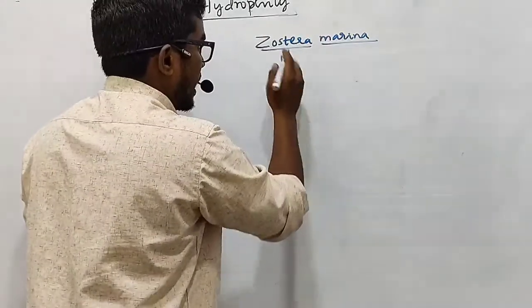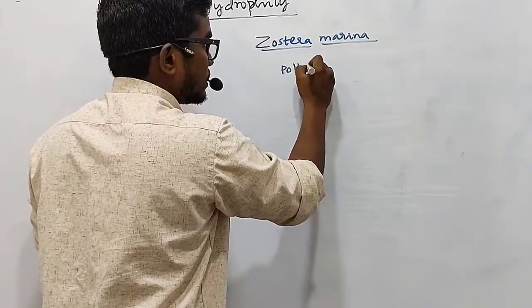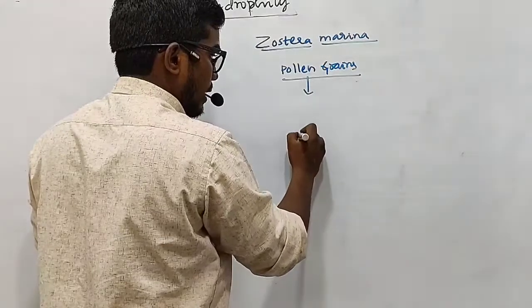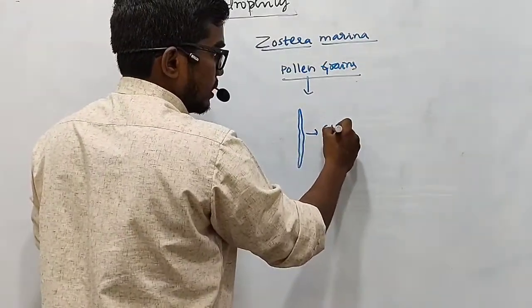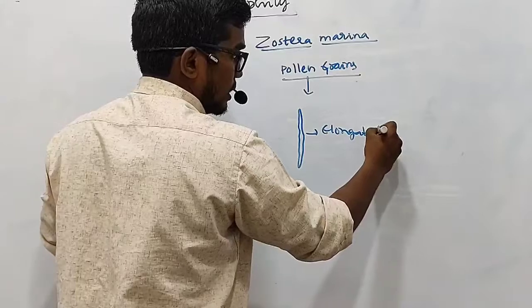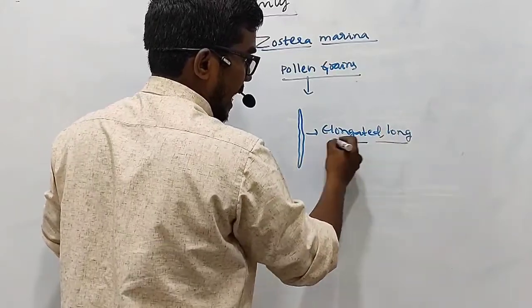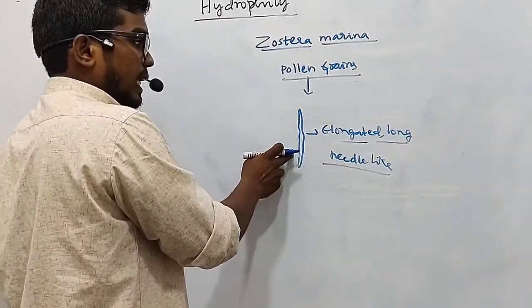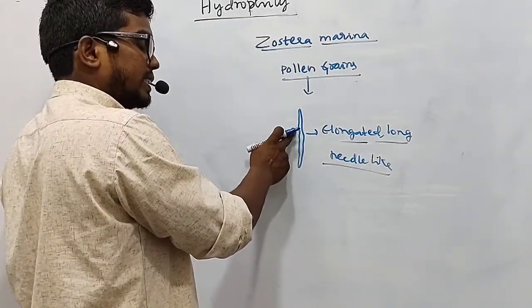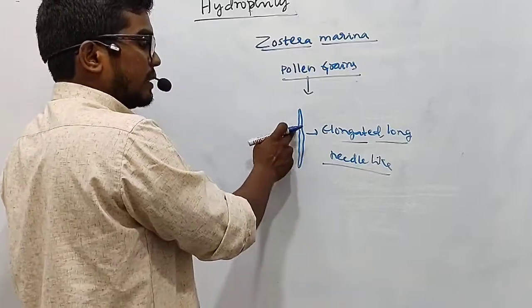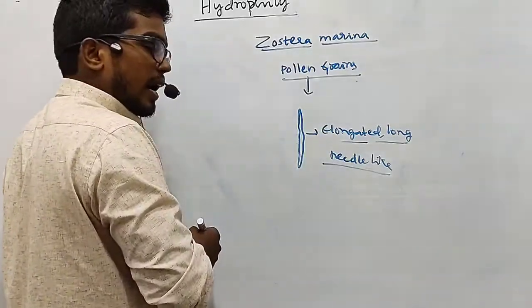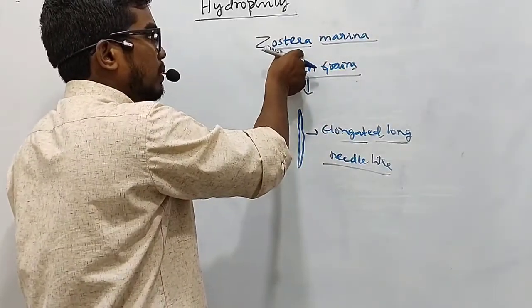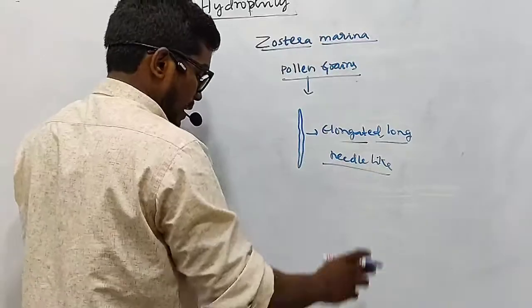This plant has pollen grains, the male gametophytes, which are elongated, long, and in fact needle-like. When these pollen grains come in contact with the stigma, they roll over the stigma and affect pollination. This is the type of pollination which is brought about by Zostera marina.